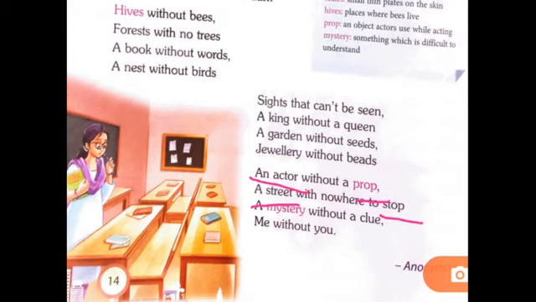Now come to the next paragraph. A mystery without a clue. Mystery means something which is difficult to understand. If there is a mystery but no clue, meaning hint, and you don't have any hint, then you cannot solve that mystery. So a mystery will be useless if there is no clue or hint, right?